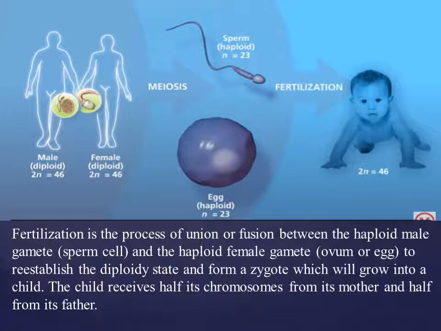Fertilization is the process of union or fusion between the haploid male gamete, the sperm cell, and the haploid female gamete, the ovum or egg, to re-establish the diploid state and form a zygote, which will grow into a child. The child receives half its chromosomes from its mother, which is called maternal origin, and another half from its father, which is called paternal origin.